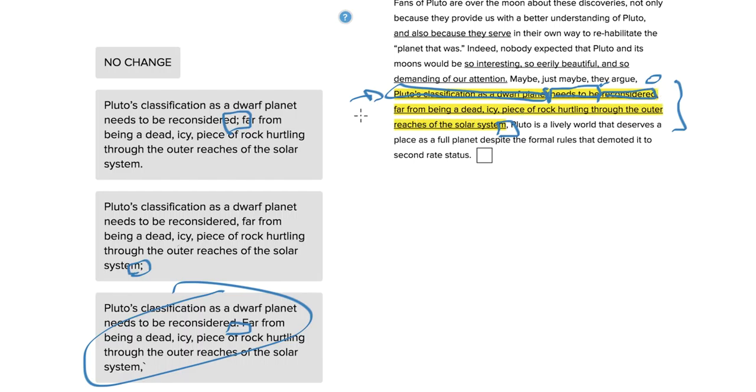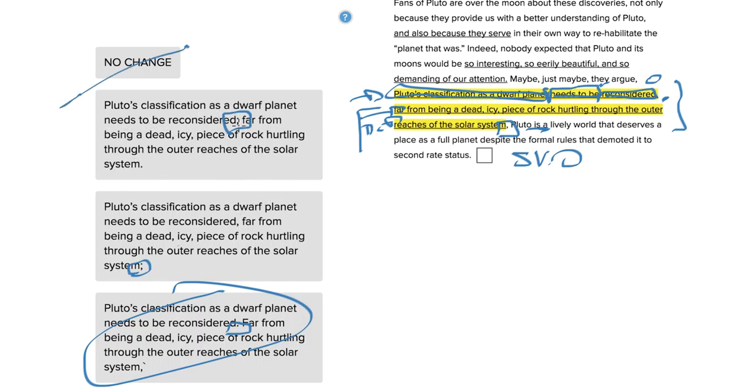And then we have a comma. Far from being a dead, icy piece of rock hurtling through the reaches of the solar system, comma, Pluto is. So this looks like a completely different sentence. We can't have two independent clauses as part of the same sentence. I know that this one in the middle was dependent, but this "Pluto is" has a subject again, a verb again, and a lively world, this object again. So we've got two full sentences in the same sentence. So two independent clauses. That's why A can't be correct.